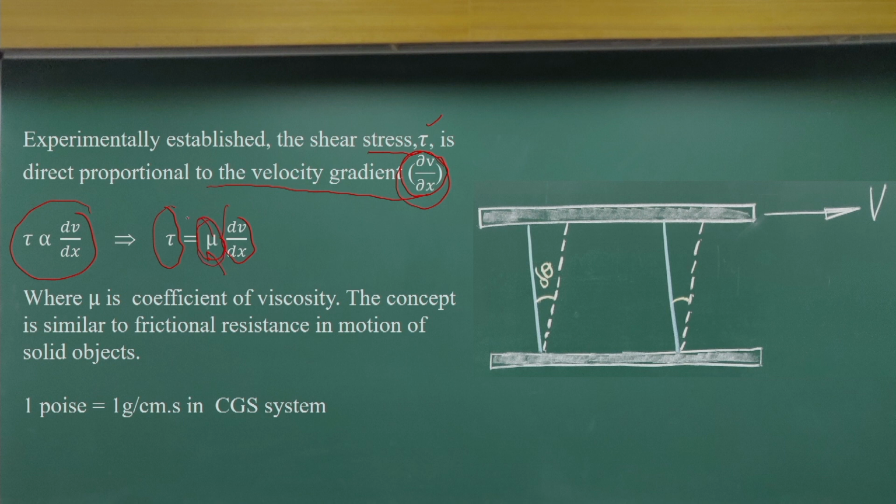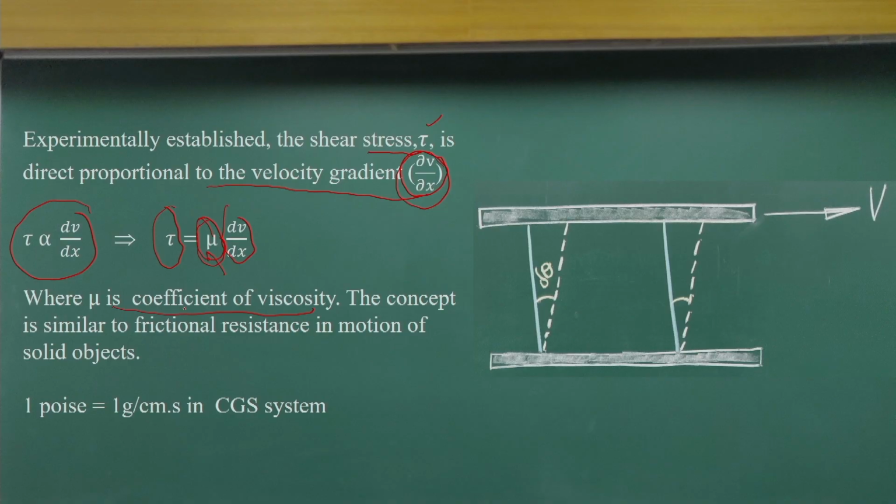The constant of proportionality is the coefficient of viscosity, which varies from fluid to fluid when you look at it from the molecular point of view, as a mass and momentum exchange of molecules. So fluids will have different values of mu.